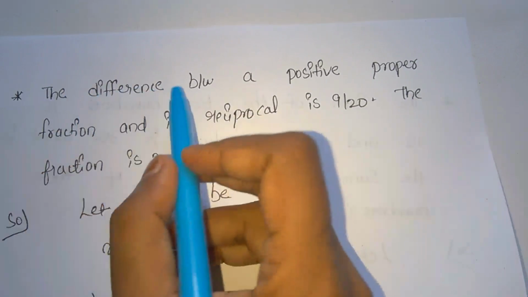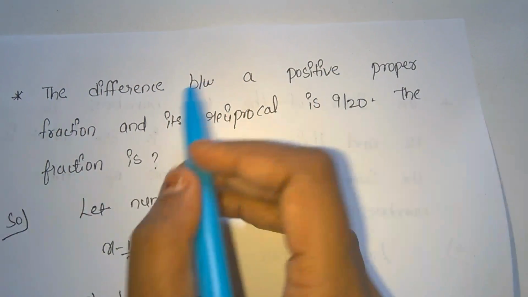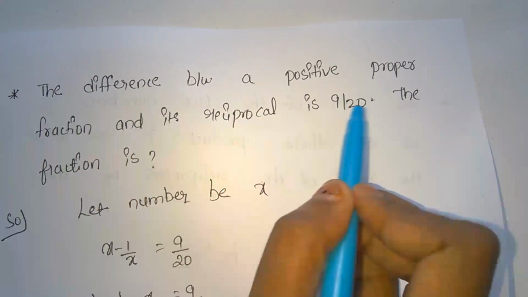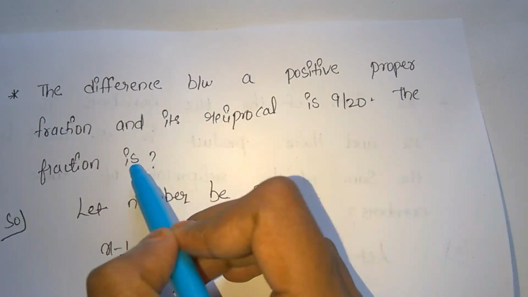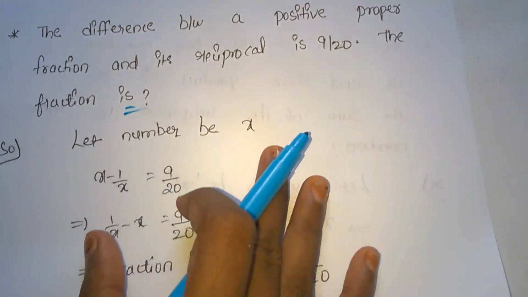This is our SSC MTS important questions. The difference between a positive proper fraction and its reciprocal is 9 by 20. The fraction is what he's asking.